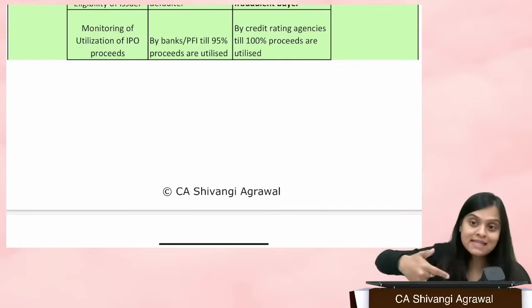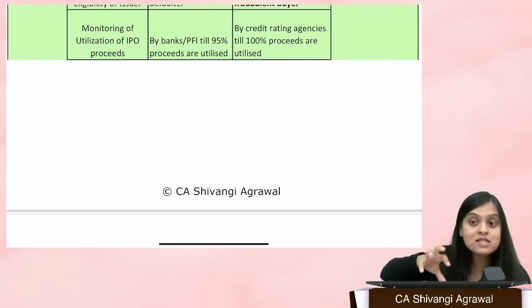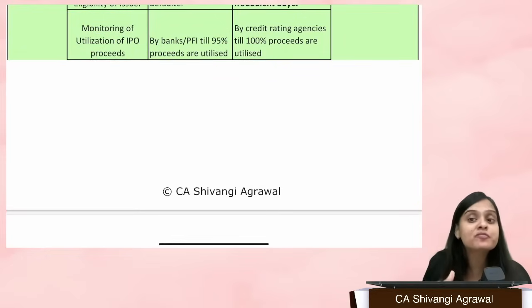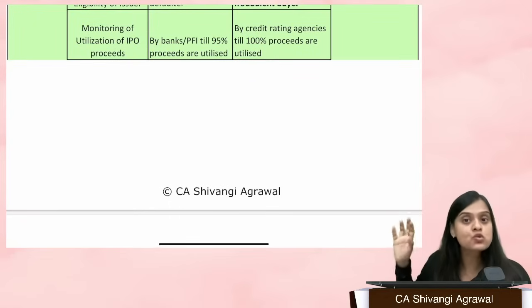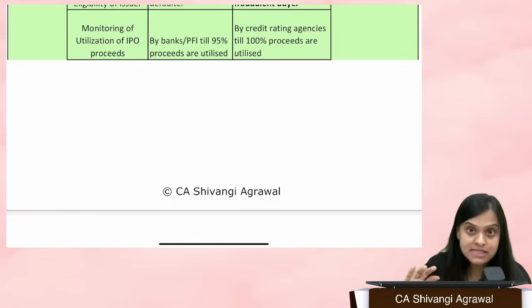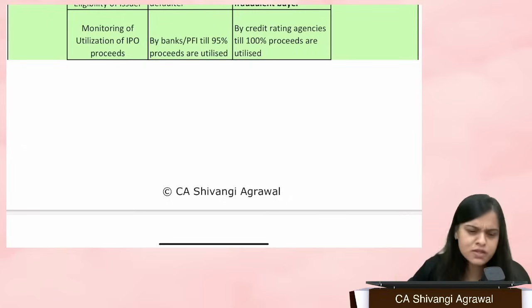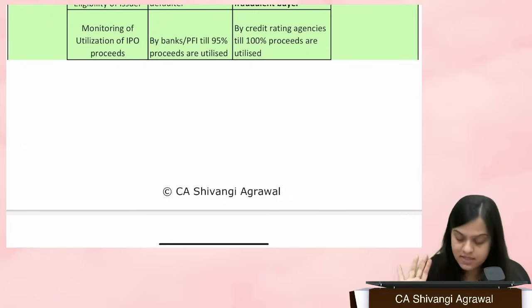How are we utilizing the proceeds of the IPO? That was being monitored by the banks or PFI till 95% of the proceeds were utilized. Now the monitoring is going to be done by the credit rating agencies till 100% of the proceeds are utilized. Okay, so again, a slight amendment is there.